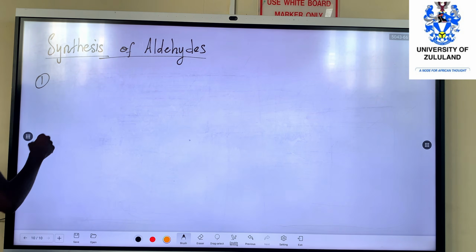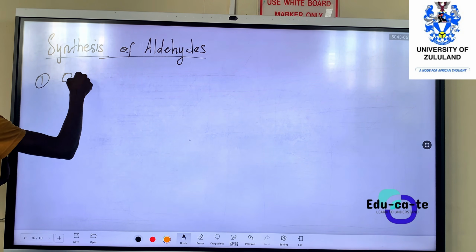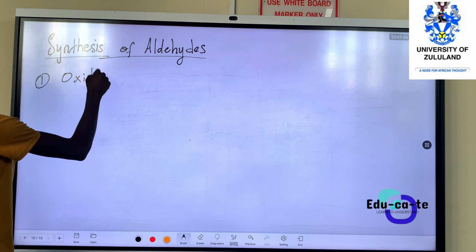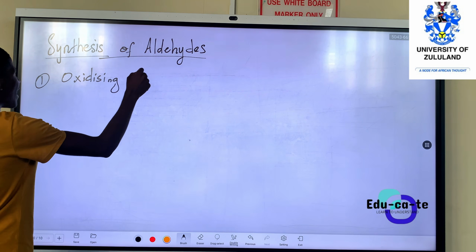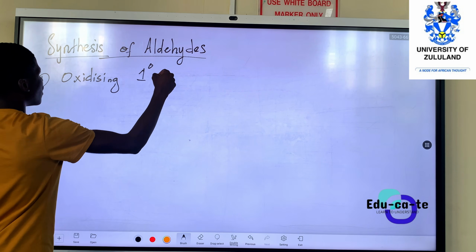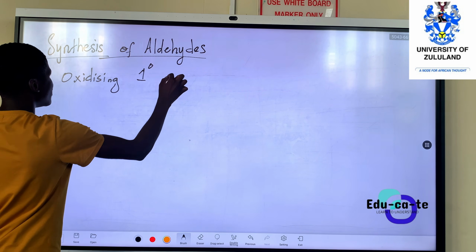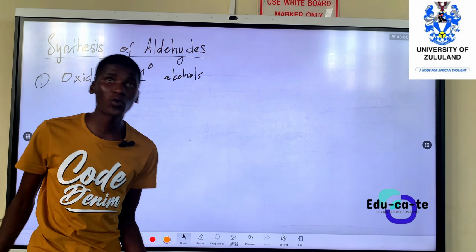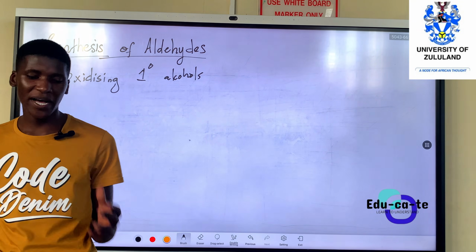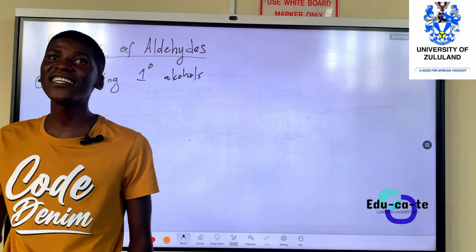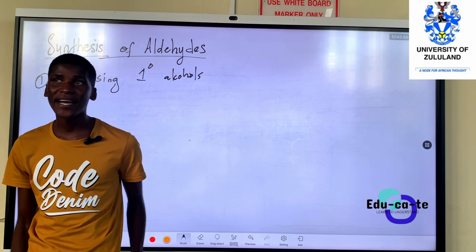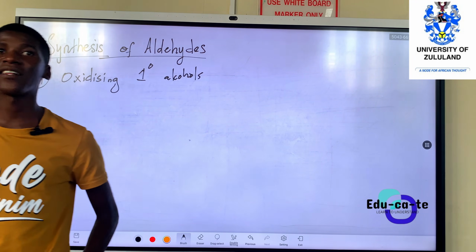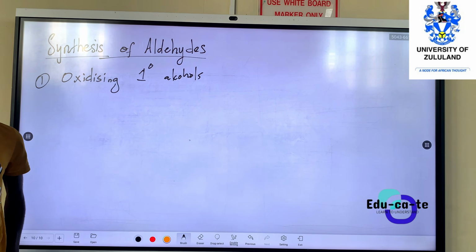You can synthesize aldehydes by oxidizing primary alcohols. So the first method that you can use to make aldehydes is oxidizing primary alcohols. I mean primary alcohols, they don't have any branch on the functional group carbon.